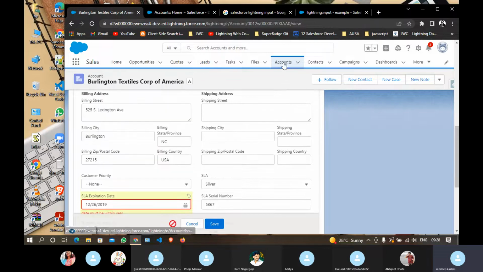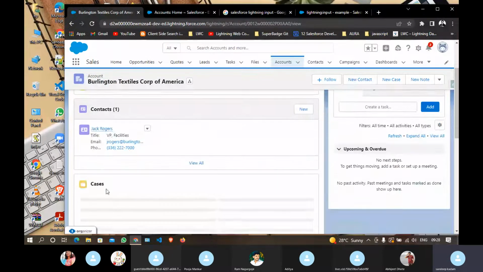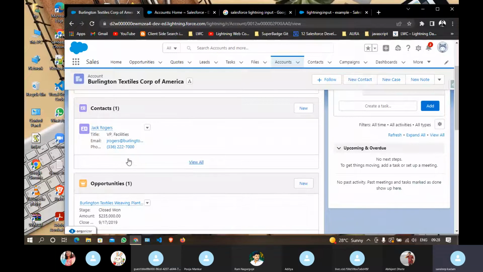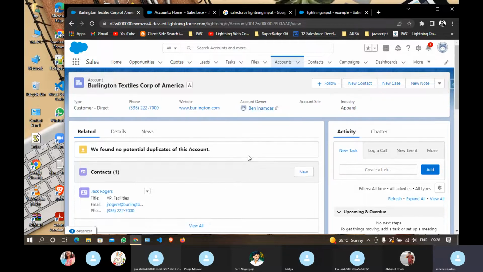Suppose I save this record, modified the rating, and I want to update the related contact. You can do that with the help of a trigger also, but in Aura you can also do it without querying any data, without going to the backend. That kind of thing is achieved by events.